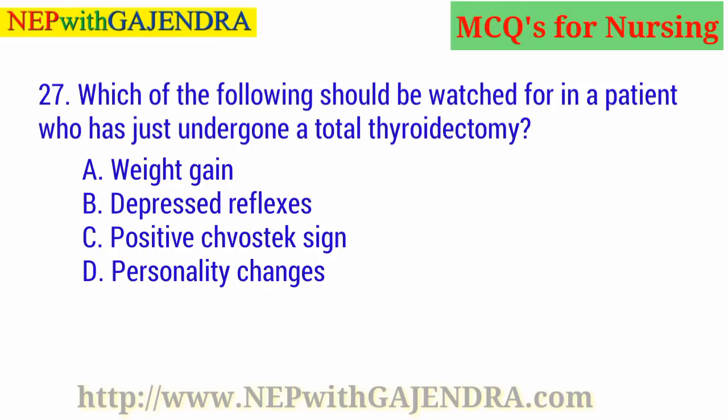Which of the following should be watched for in a patient who has just undergone a total thyroidectomy? A. Weight gain. B. Depressed reflexes. C. Positive Chvostek sign. D. Personality changes. Guess the right answer. Right answer is C. Positive Chvostek sign.